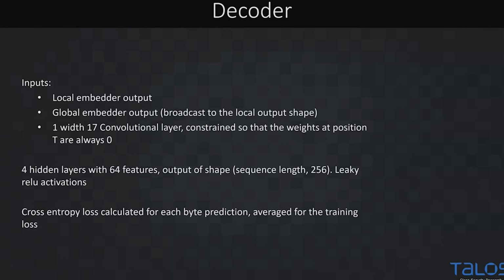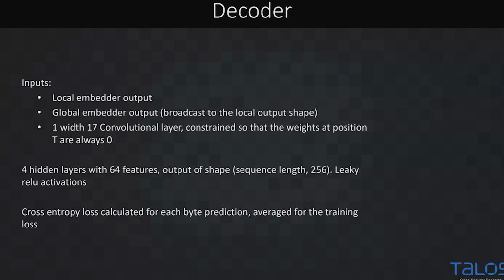So our decoder is going to operate on a couple inputs. We're going to have the local embedder output and the global embedder output, which we broadcast back to the shape of our input. And I also add one special convolutional layer here, which is width 17, and it is constrained such that at position T, those weights are always 0. What this means is this single layer can see 8 bytes into the future and 8 bytes into the past, but it cannot see its local location. So it can't learn to just represent what it already sees.